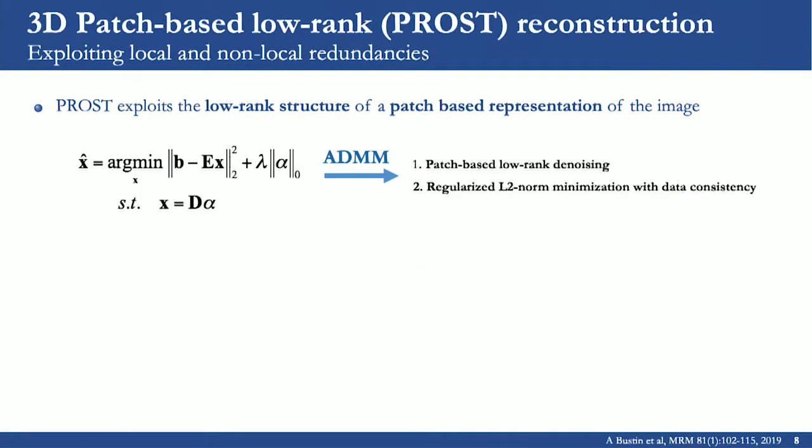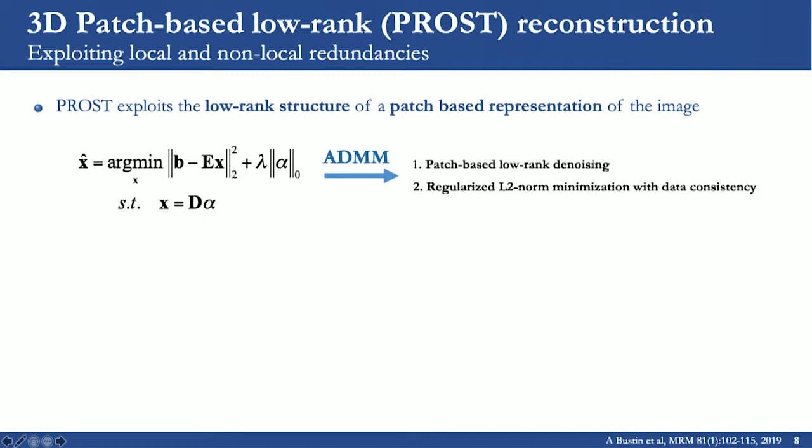So in that direction, we have recently proposed a 3D patch-based low-rank reconstruction that we call PROST. The idea of PROST is to exploit the low-rank structure of a patch-based representation of the image. The mathematical formulation is given by this. In very simple terms, we again can split this in two terms, a patch-based low-rank denoising and the L2 regularization that is using the denoised image as a prior.